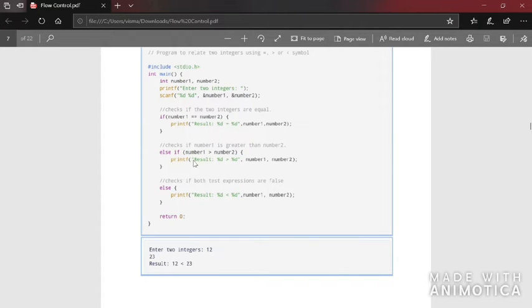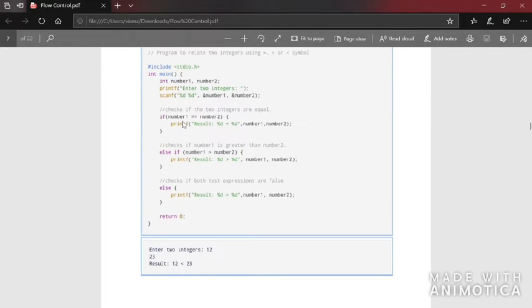Then if that is not true, it will go to the next part, which is the else part. In the else part, if both the conditions are false, then the only possibility is that the second number is greater than the first number. It will directly print that. Now if both numbers are equal, that is, in the first condition itself, the rest of the else if and else part won't be considered, because this has already become true.